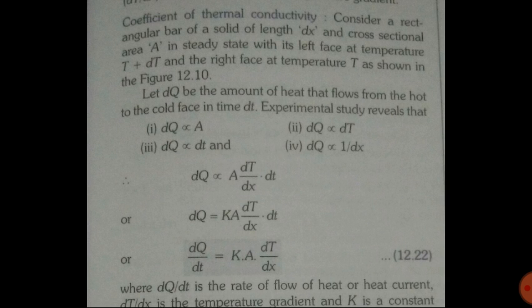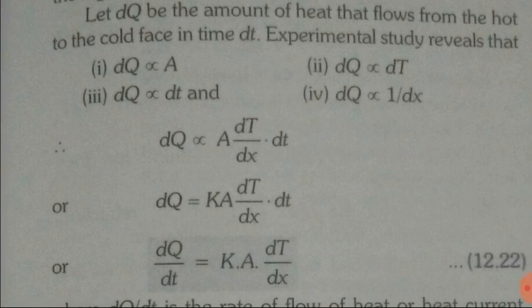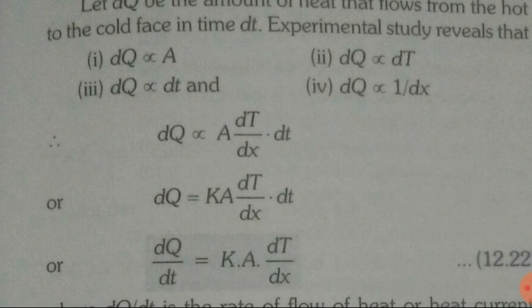Experimentally it has been revealed that dQ, the amount of heat, is directly proportional to the cross-sectional area, directly proportional to the change in temperature, directly proportional to the time, and inversely proportional to the distance.